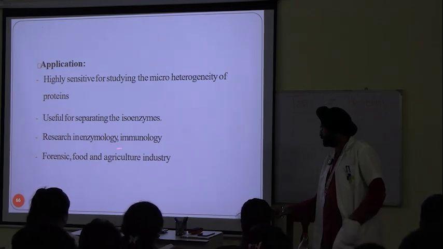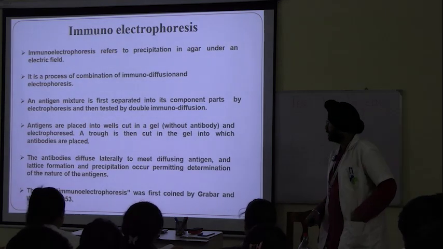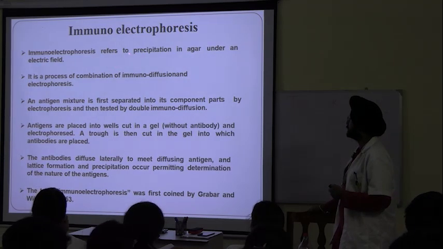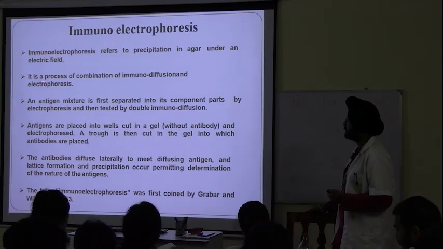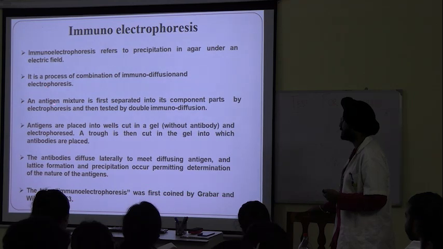Research in enzymology, immunology, forensic, food and agriculture industry. Immunoelectrophoresis. Immunoelectrophoresis refers to precipitation in agar under an electric field. It is a process of combination of immunodiffusion and electrophoresis. An antigen mixture is